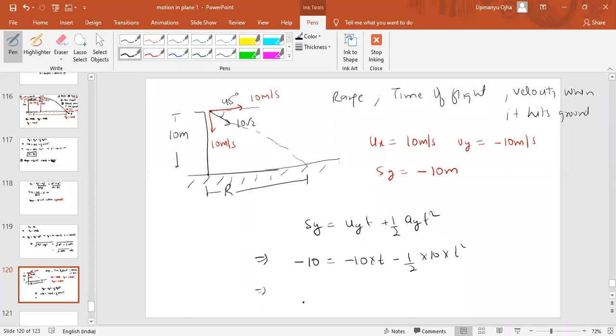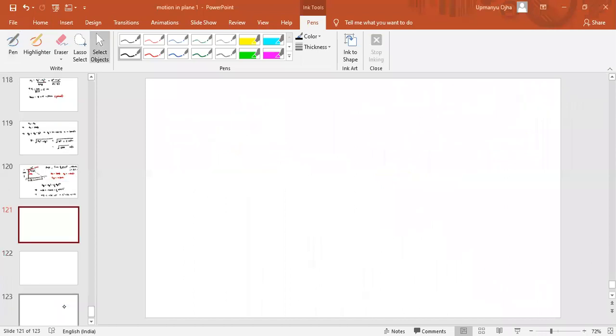We get minus 2 equal to minus 2t minus t square. So t square plus 2t minus 2 equal to 0. So what time are you getting? What is the time you are getting here? Tell me.